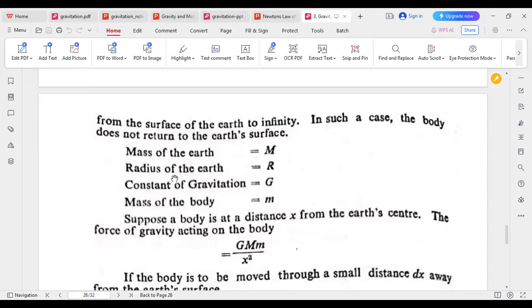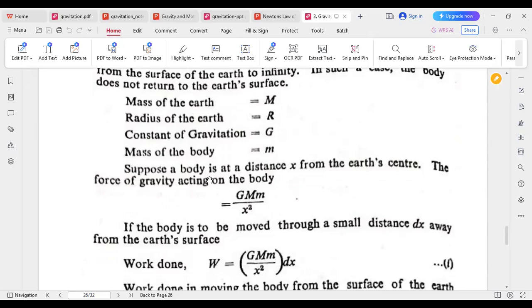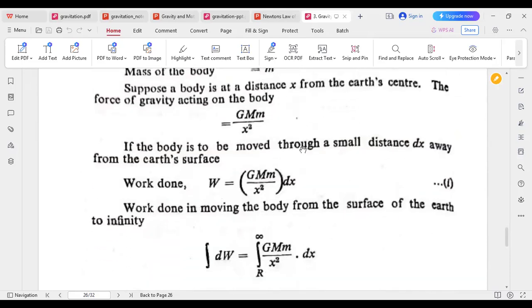So mass of the Earth will be capital M, radius of the Earth will be capital R, constant of gravitation will be capital G, mass of the body will be small m. Suppose a body is at a distance x from the Earth's center, the force of gravity acting on the body will be GMm by x square. If the body is to be moved through a small distance dx away from the Earth's surface, work done will be what? Force, this GMm by x square, times dx. That means force multiplied by displacement.